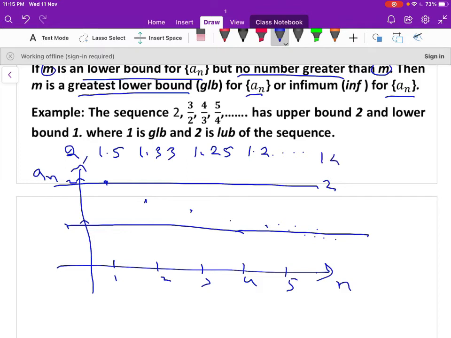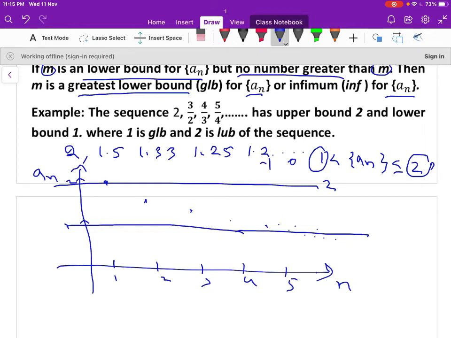So 1 is less than a_n, which is less than or equal to 2. So therefore 2 is the upper bound of the sequence a_n and 1 is the lower bound of the sequence a_n. Also we can define there are many upper bounds for the sequence a_n, like 2, 3, 4, and there are many lower bounds of the sequence a_n like 1, 0, -1.